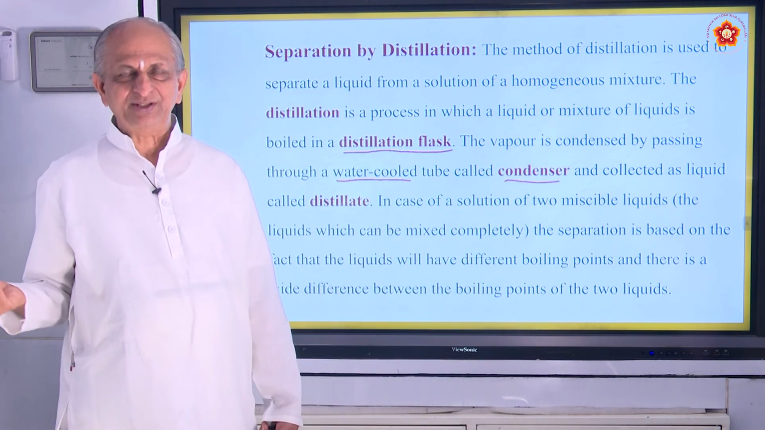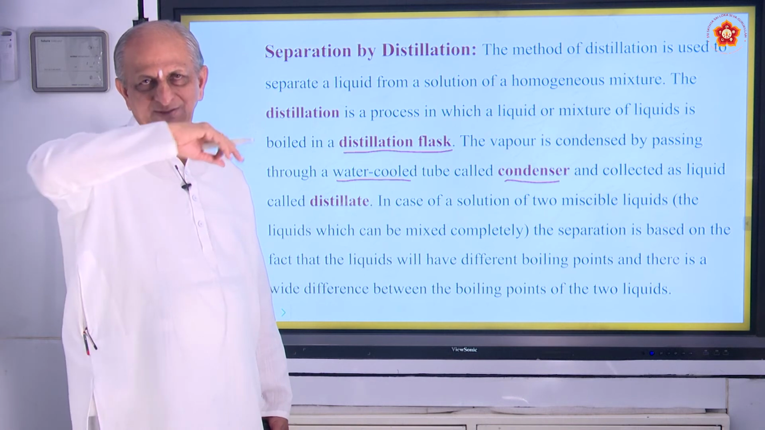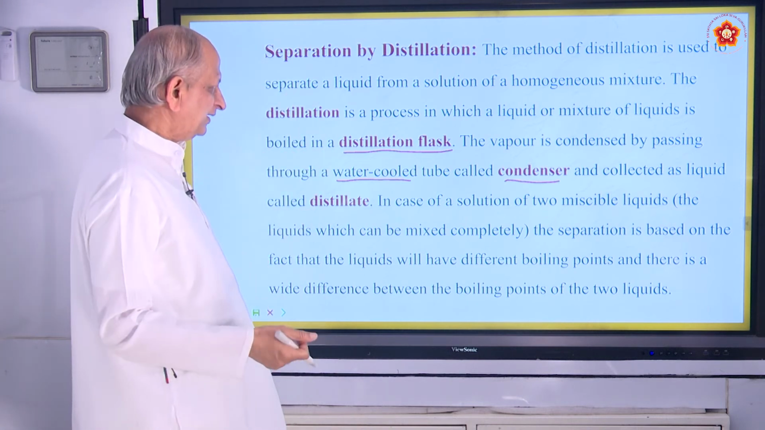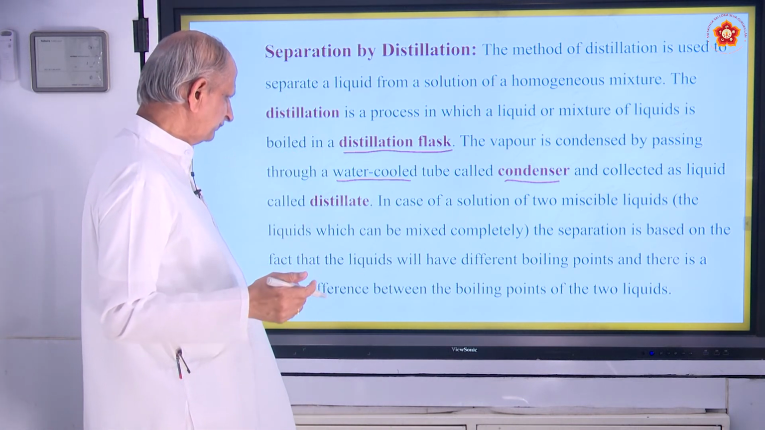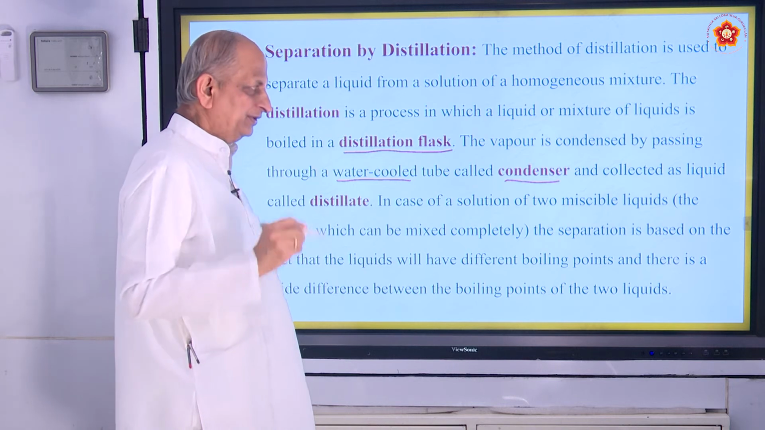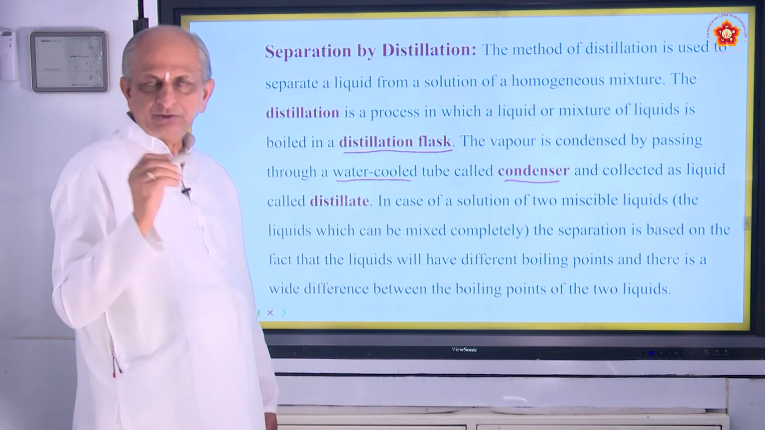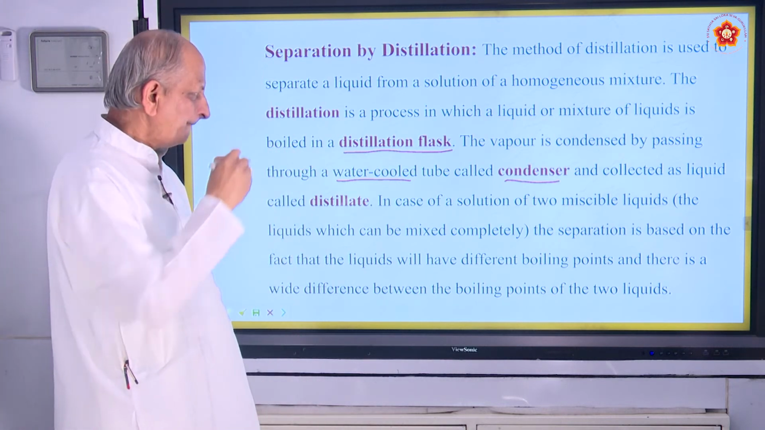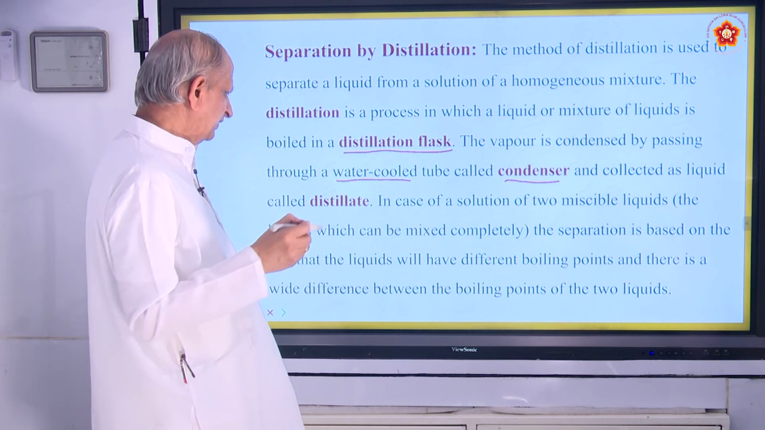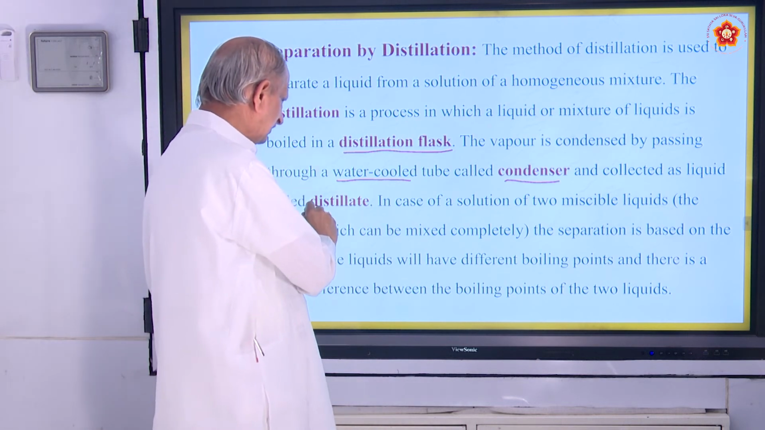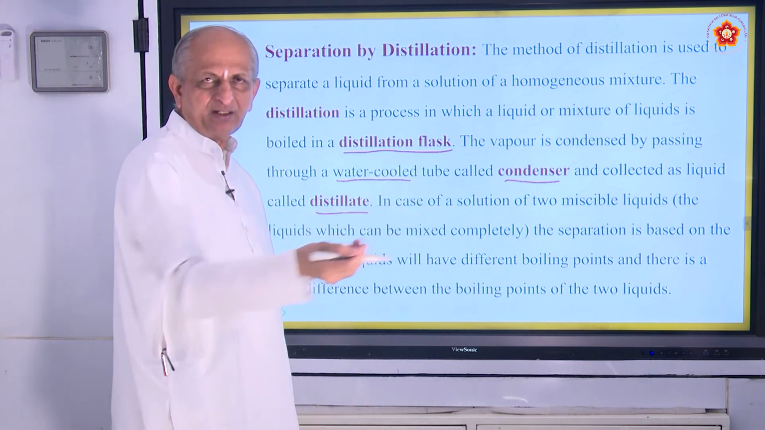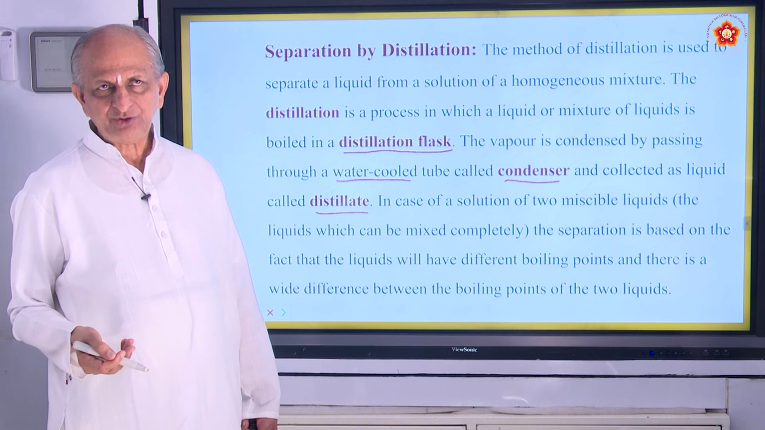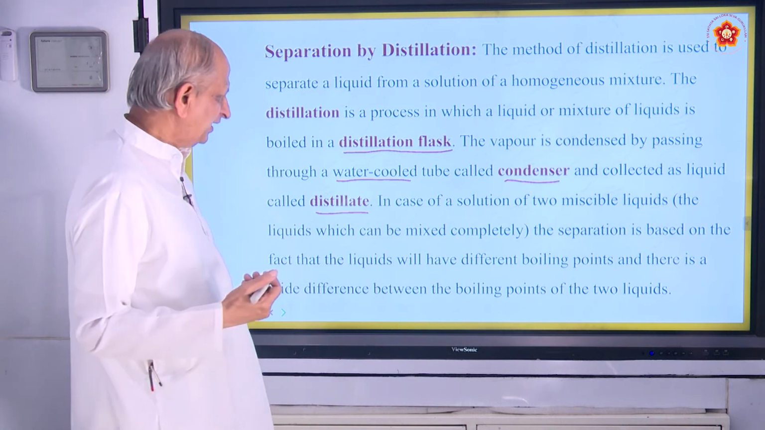Because on one side they send cold water, and on the other side hot water comes out, that is called a condenser. What does it do? It condenses the hot vapor that is coming in the pipe. So it is collected as a liquid called distillate. What you get in the other vessel, called a collector, is called distillate.